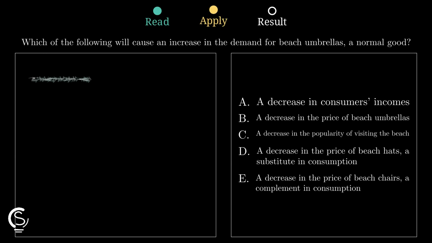Next, watch out for option B because a price change only moves you along the curve. We need an external factor like a complement's price dropping to shift the entire demand.